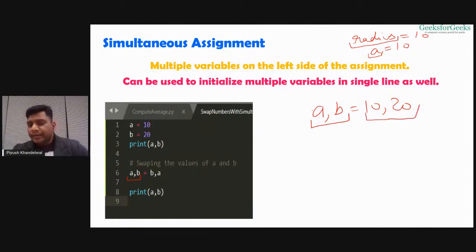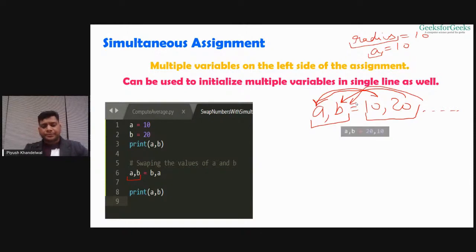Then the first value will be assigned to the first variable, and the second value will be assigned to the second variable, and so on. If you have more than two variables, then you need to have more than two values, and the corresponding values will be assigned to the corresponding variables.